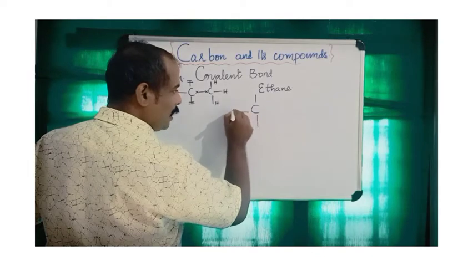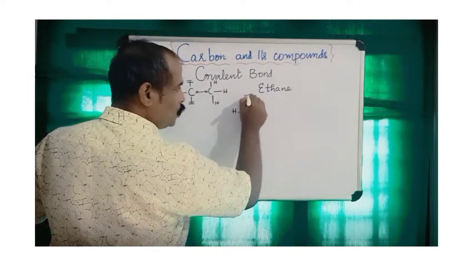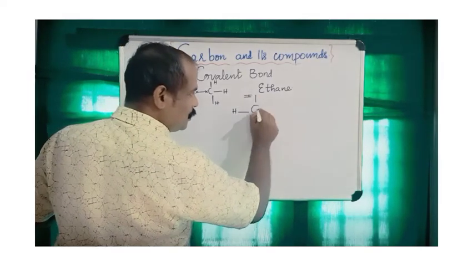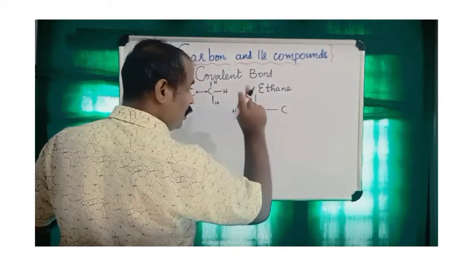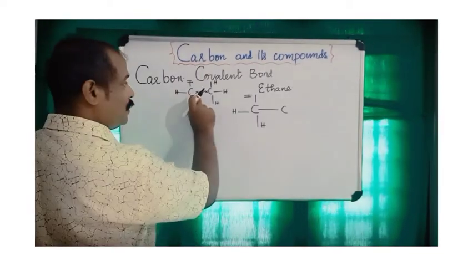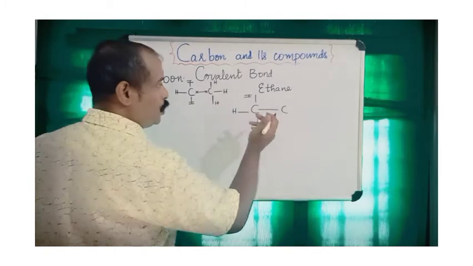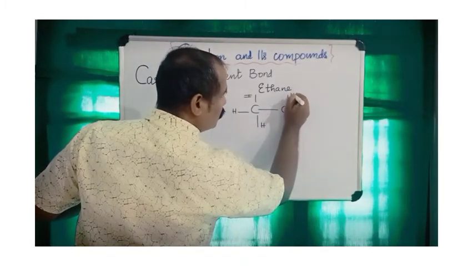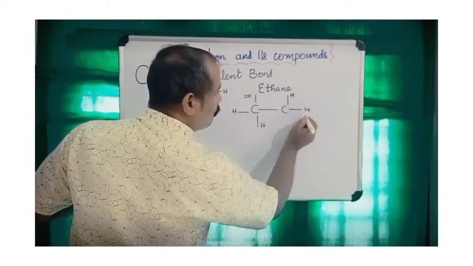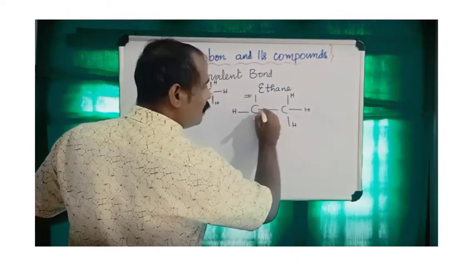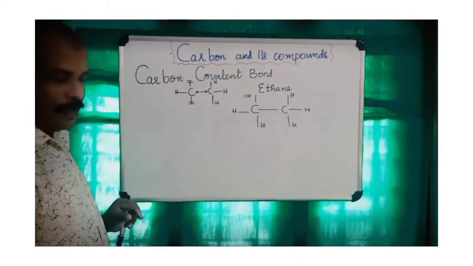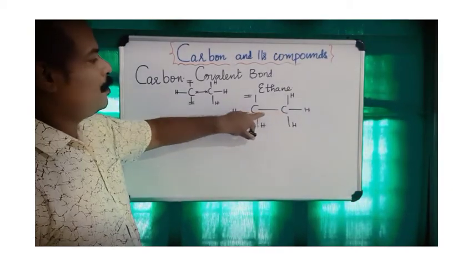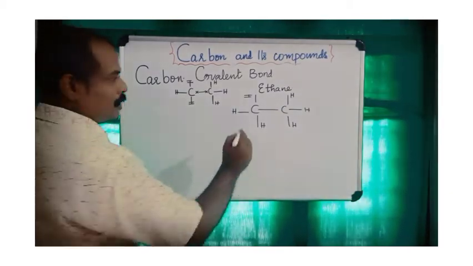One pair of electrons, a total of 2 electrons, is shared between 2 carbon atoms, and they make a single bond. So carbon can form a single bond with another carbon atom. Here the single covalent bond is formed between 2 carbon atoms.